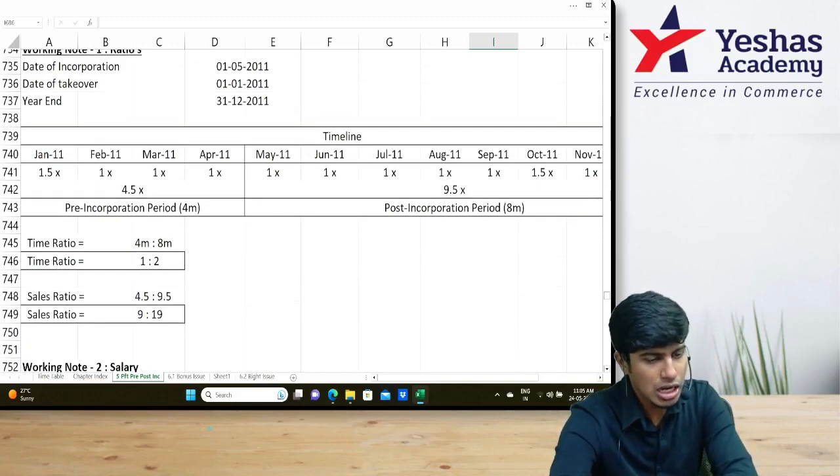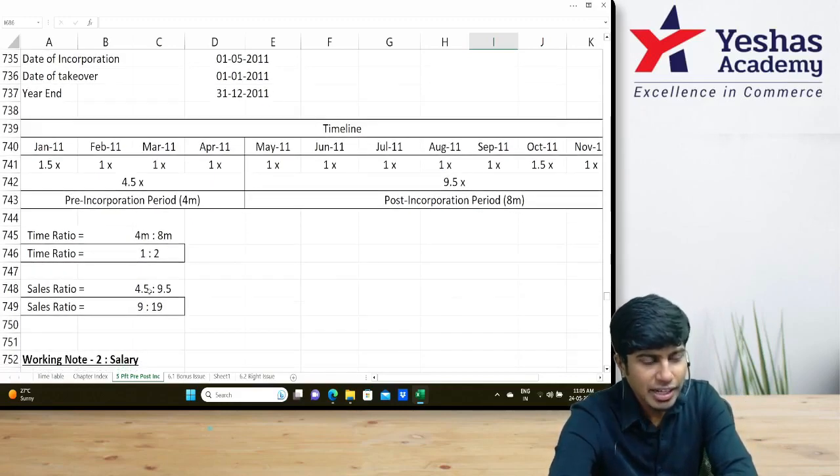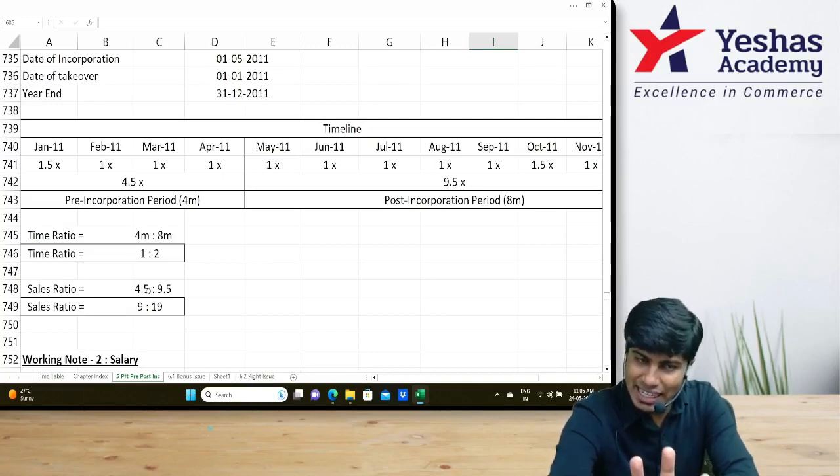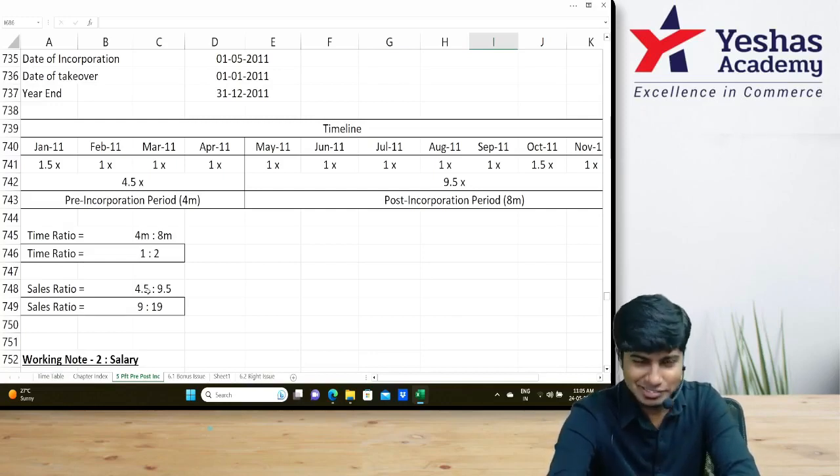Can I scroll further down? At this working note number 2, don't write as salary, write as manager salary. Manager. Same.